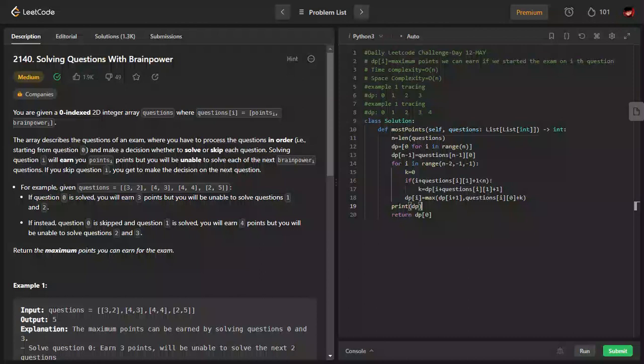Today we are at day 12 of the May Daily Leetcode challenge and we have a medium level question in front of us. It's a really interesting question. Let us see what the question is. It's question 2140, Solving Questions With Brainpower.